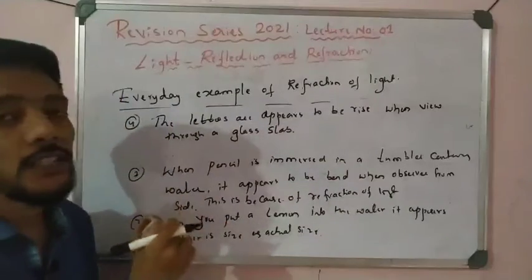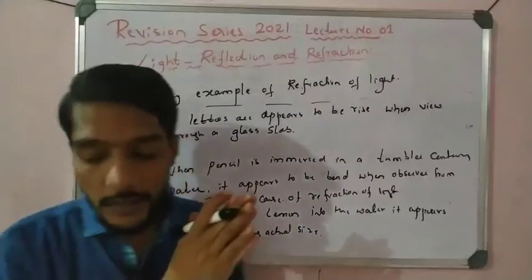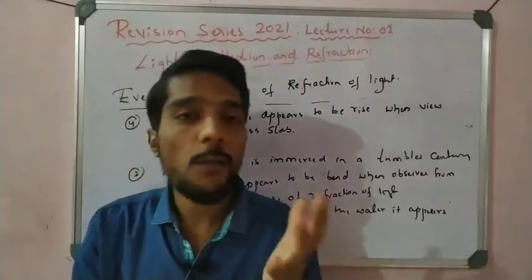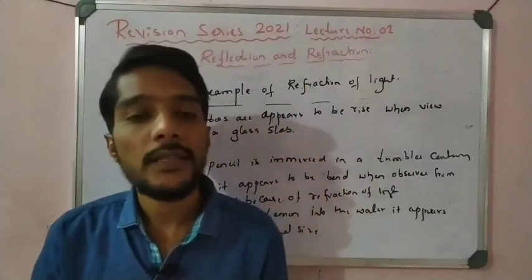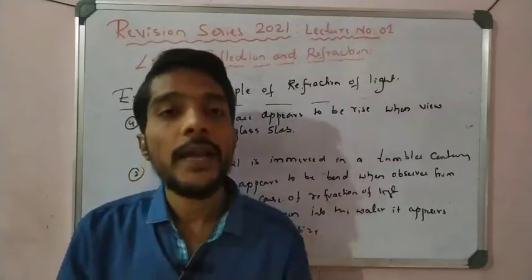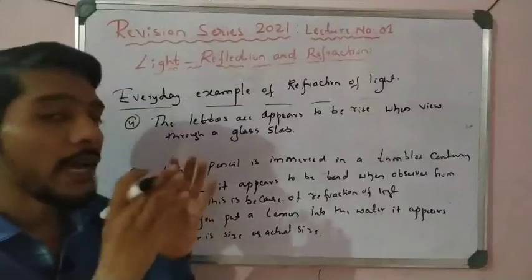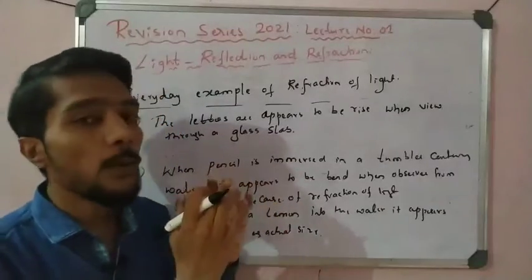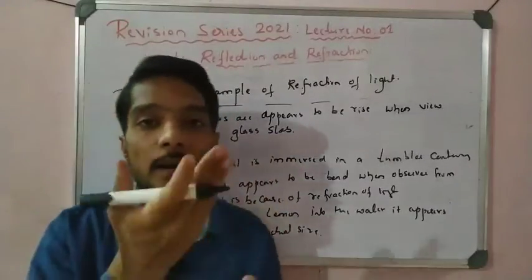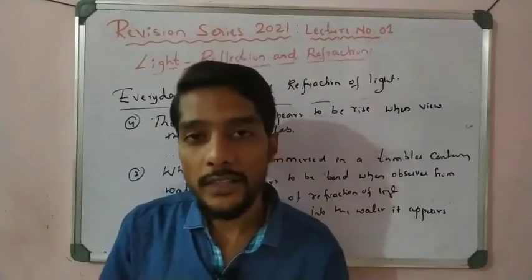So please practice these 4 examples. One example is we tell about the bottom of the tank, and the second example is the size of the pencil. The third example is about the size of the lemon, and the fourth example is about the size of the letters rising up.